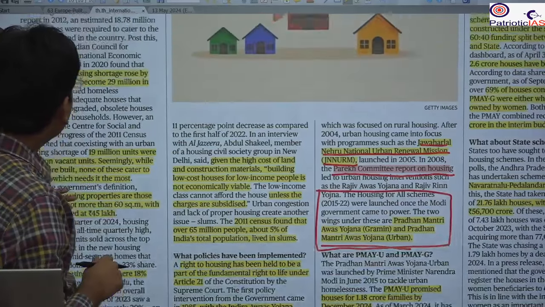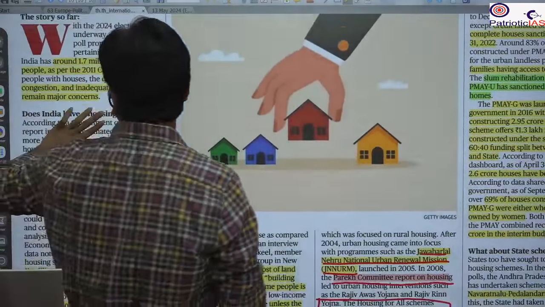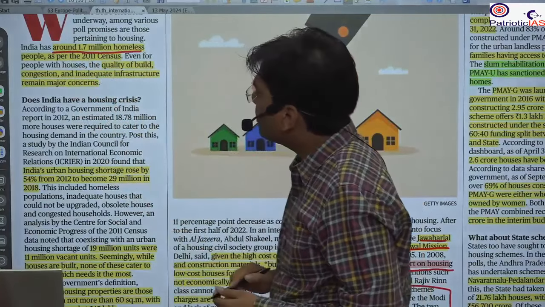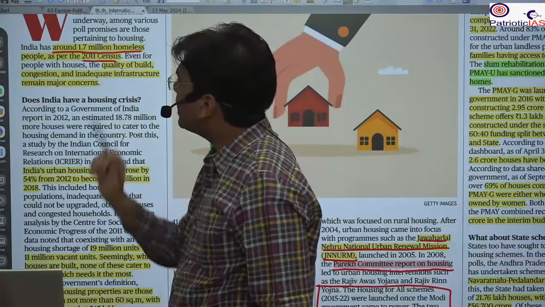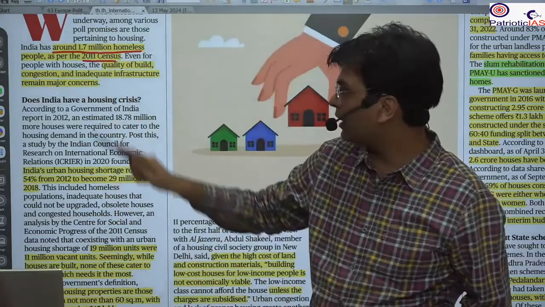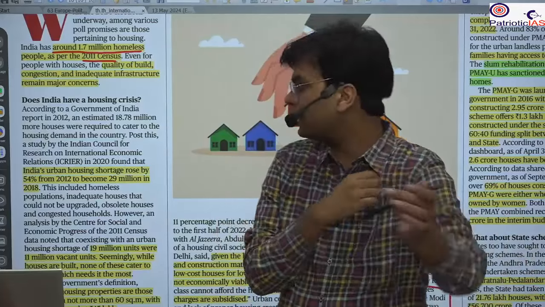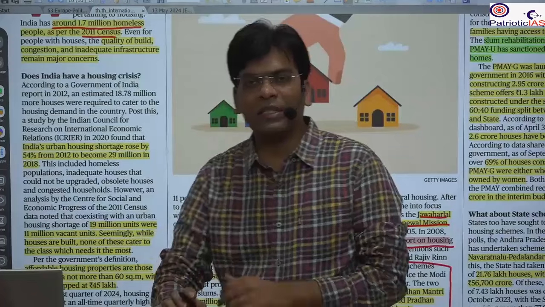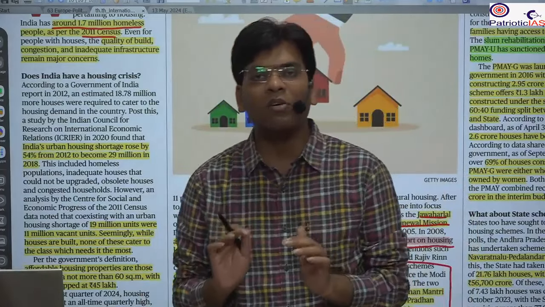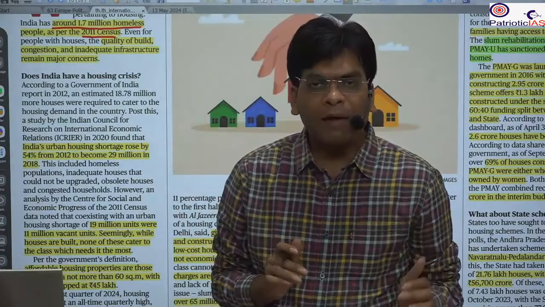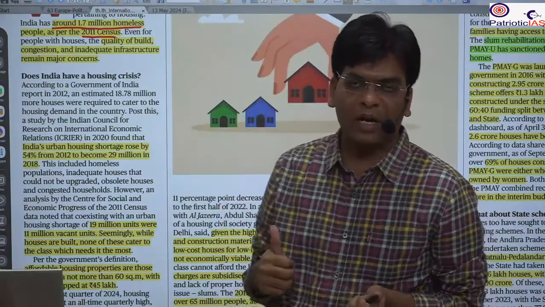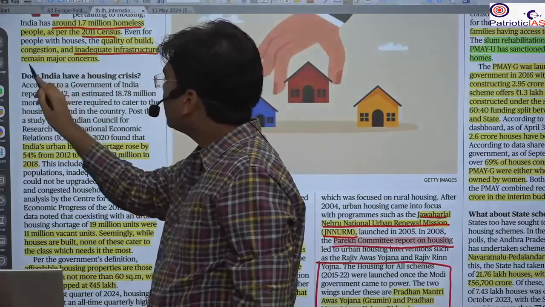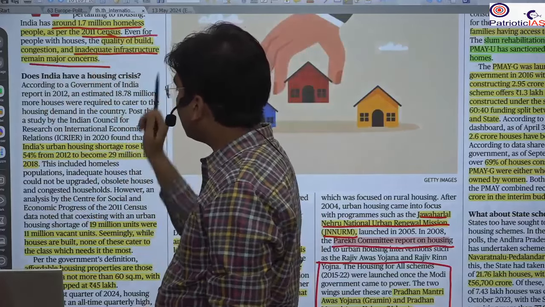So what has been the total need? The total need for houses as per the 2011 census was 17 lakh, 1.7 million. It means 17 lakh. And mainly the issue is that people do not just lack houses, but those who have houses suffer from poor quality, congestion, and inadequate infrastructure. These are the main concerns.